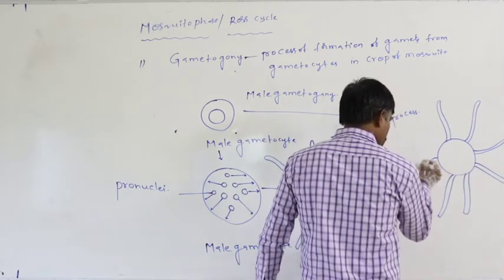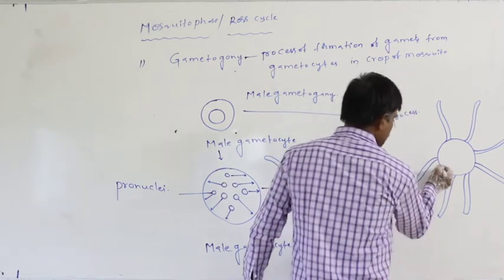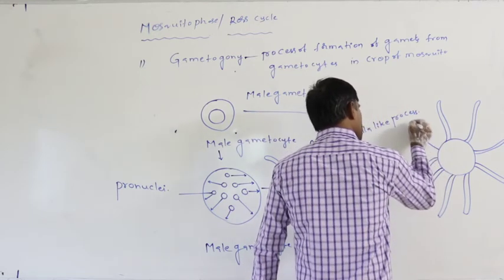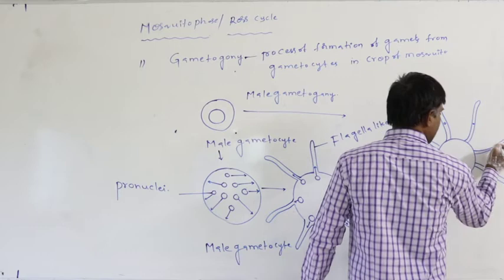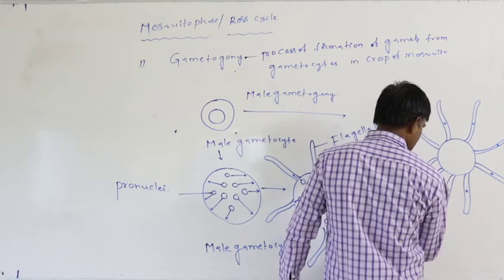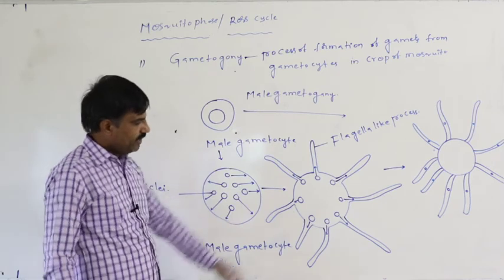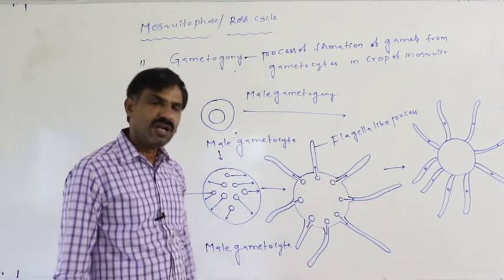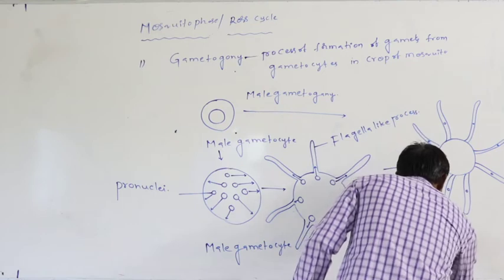a pronucleus finally. So every flagella-like process receives a pronucleus. Means here this is the pronucleus, this is the pronucleus, this is the pronucleus, and so on. In that way, the pronucleus finally entered into the flagella-like process. After that, or at this stage, this body is said to be the